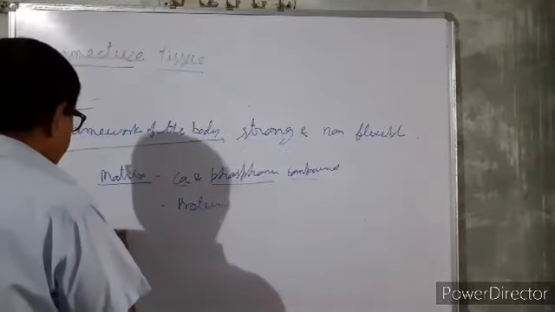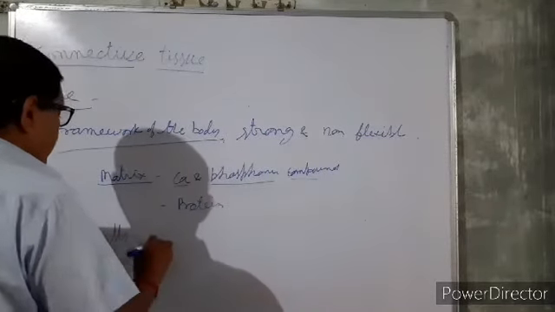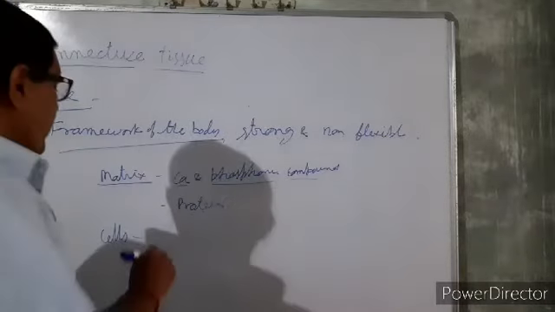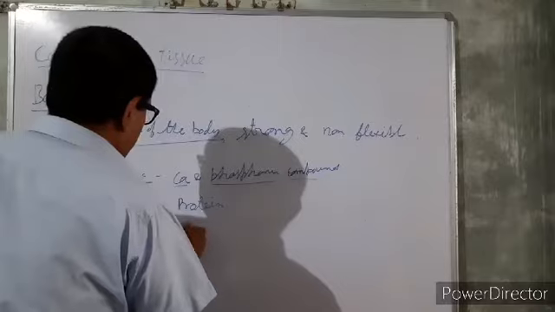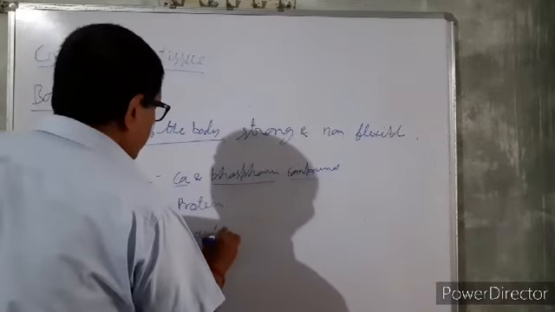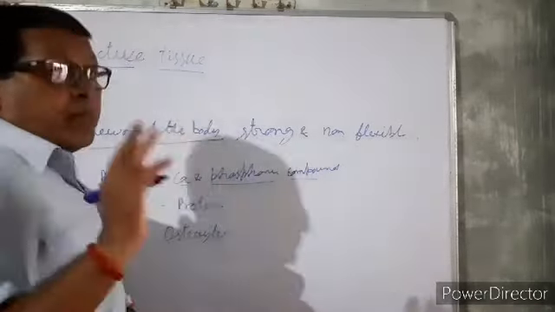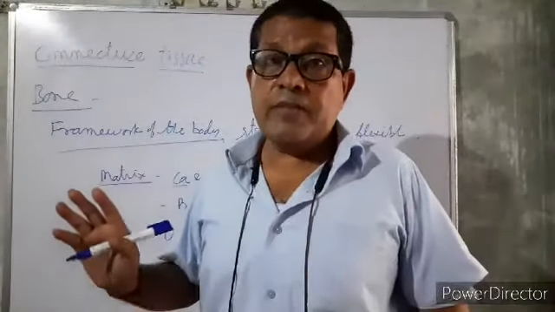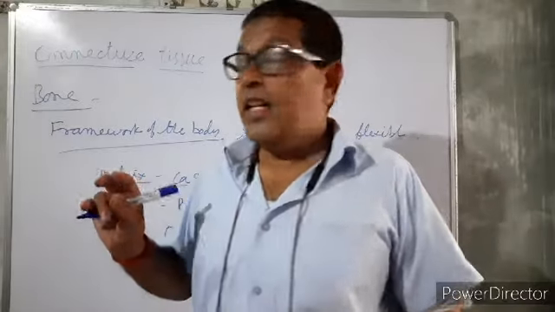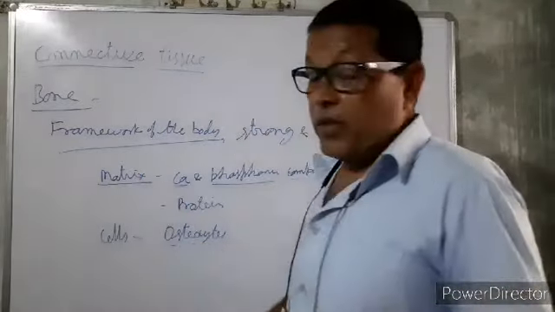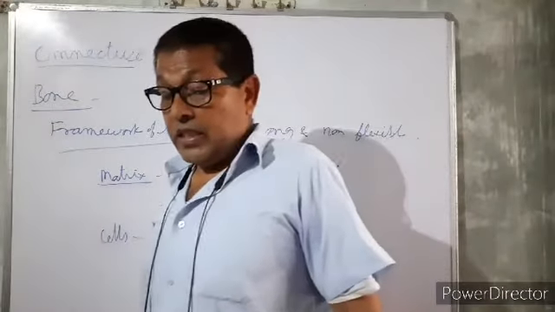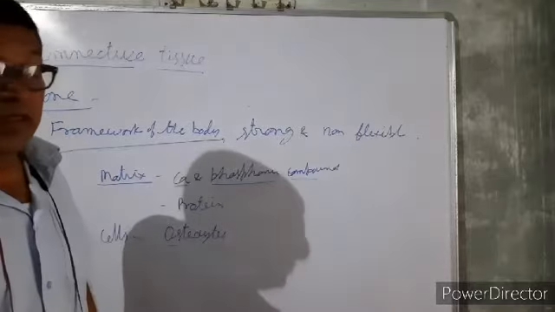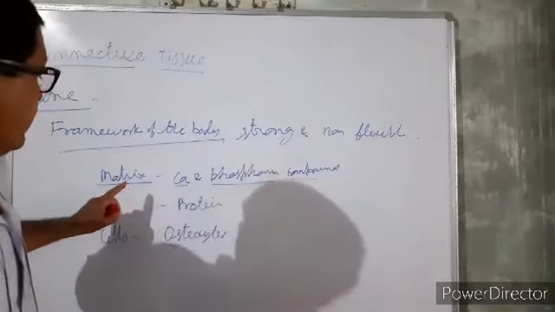And the other component is cells. These cells are called osteocytes. As blood is made up of three different types of corpuscles, RBC, WBC, and platelets, here bone is made up of osteocyte cells. These osteocytes are embedded in the matrix.